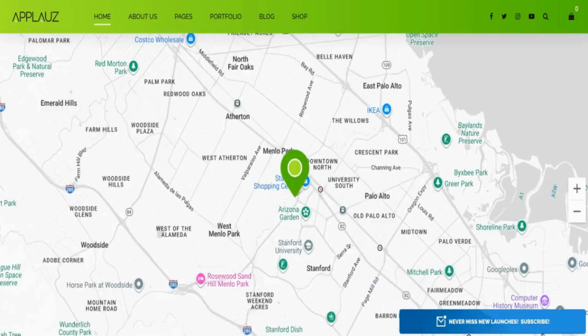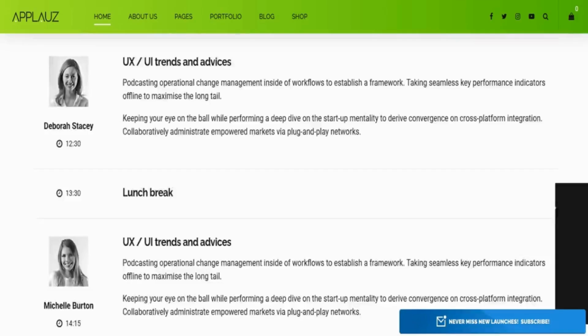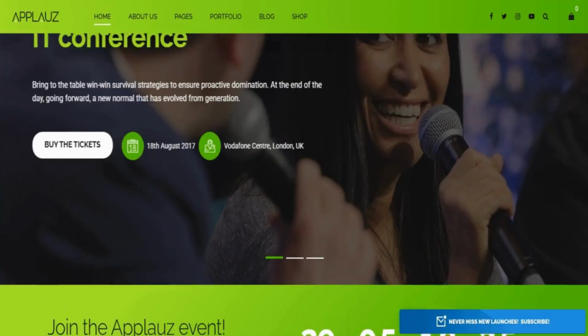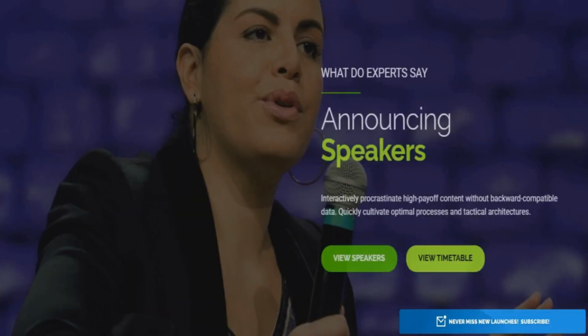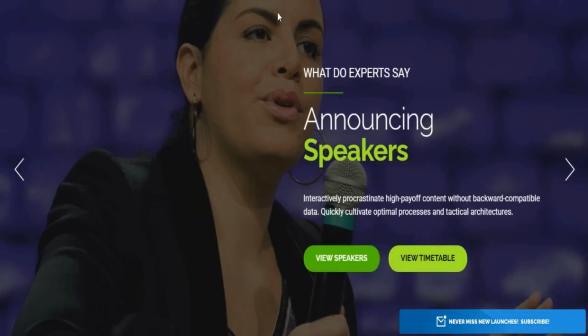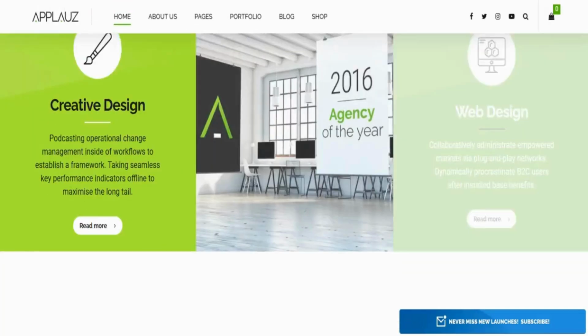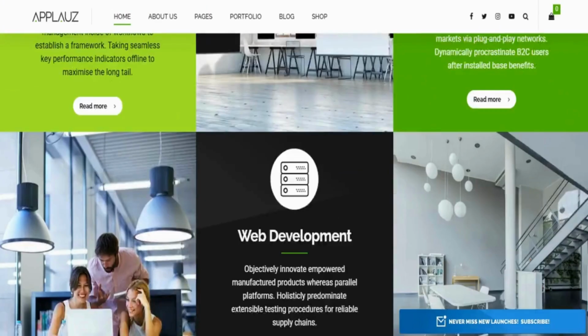Applauz is optimized for performance. It is fully responsive and Retina-ready, which means your website looks crisp on any device, from high-resolution desktops to modern smartphones. That responsiveness matters deeply in business. Your prospective users, investors, or partners will most often first engage via mobile. When your site performs smoothly on all devices, you reduce bounce, increase engagement, and project professionalism.